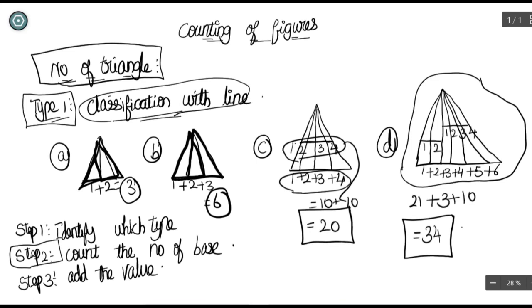So if they have asked the classification with lines, you are just going to count the bases and add the bases. If the depth differs, count the differentiated base depth differently and add it finally. So that is the trick here. Now let us move on to the second type.